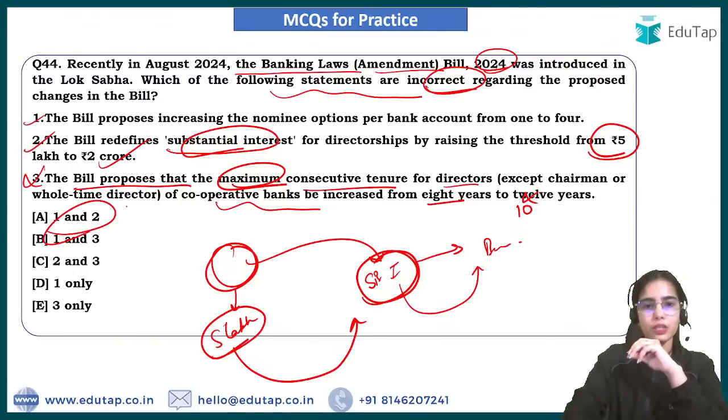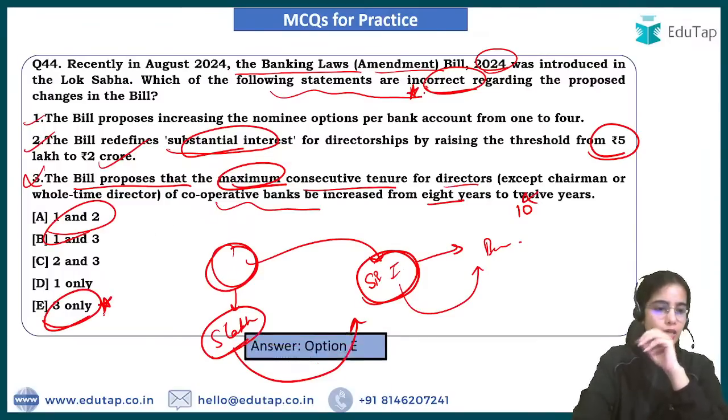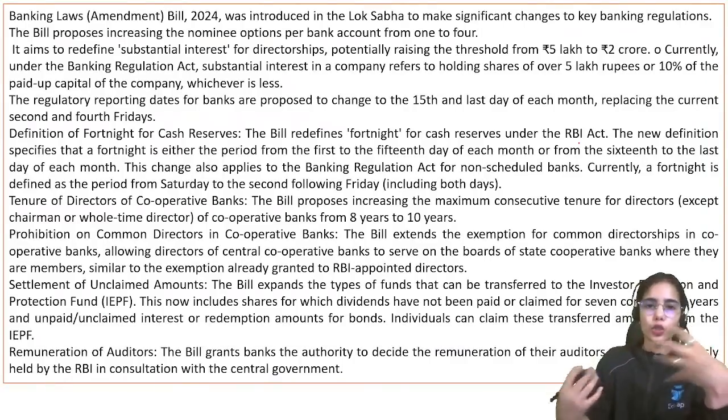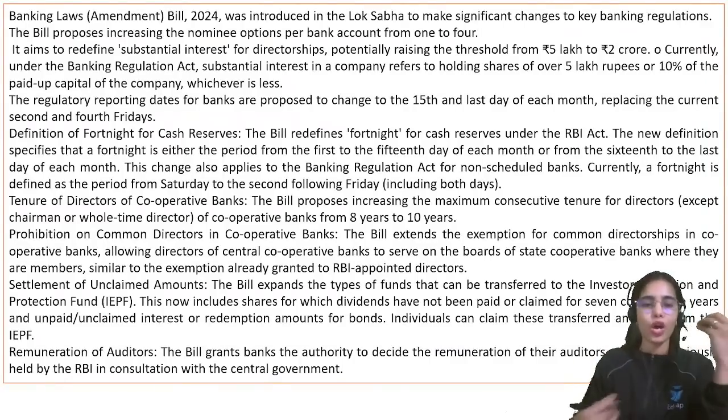So 1 and 2 are the correct statements, but you have to tell the incorrect statement. So 3 is the answer. 3 only is the answer, that is E is the answer here. Okay. Yes. So these are some of the amendments that have been talked about in the Banking Law Amendment Bill.